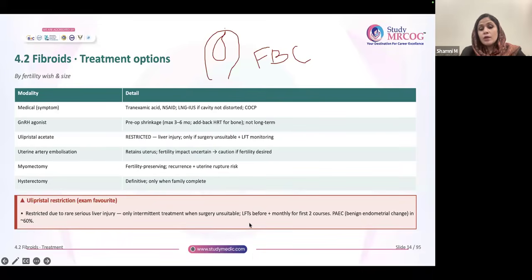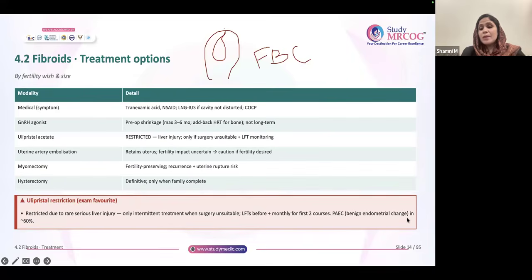LFT: when will you do it? Like in the beginning, when you start the treatment, you have to do it. So it is generally given as four courses, right? Monthly for the first two courses you have to do it. Then before starting a new course, it is important to do an LFT. And this is a SBA. Generally, sometimes they ask in exam.